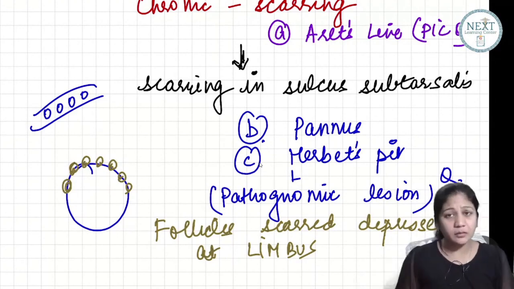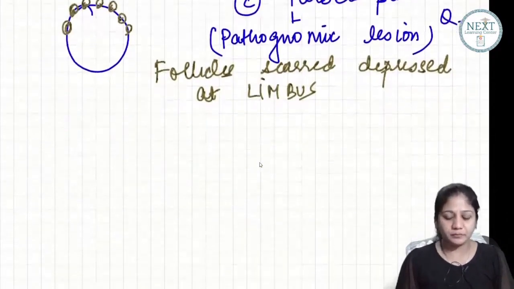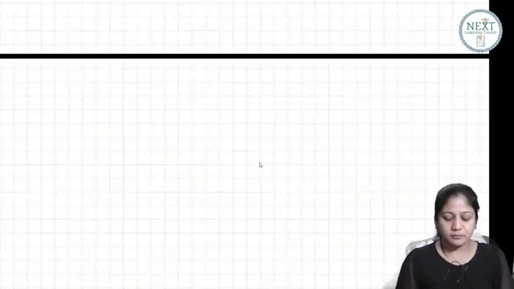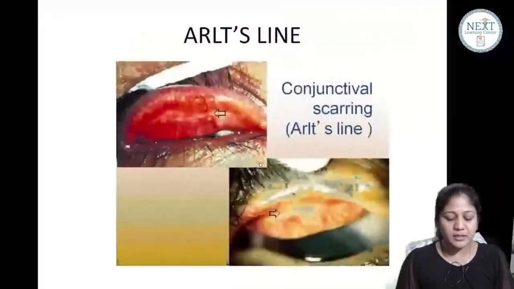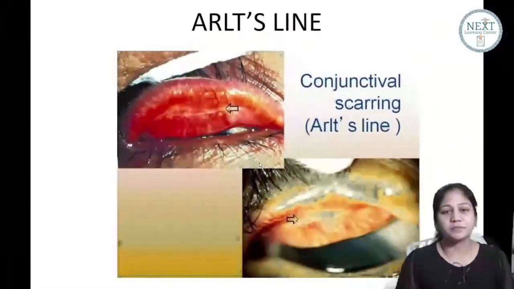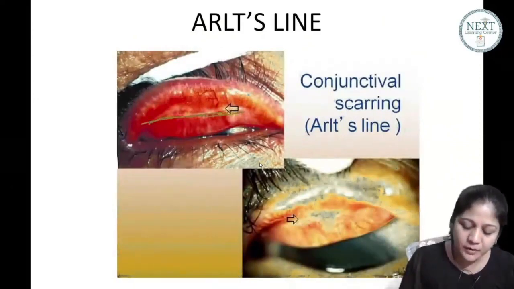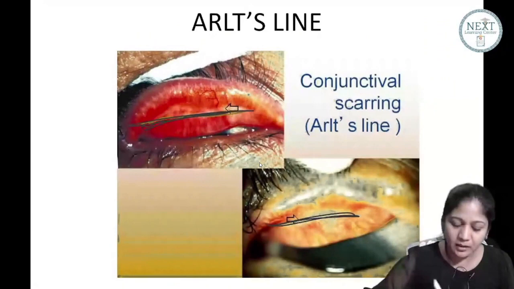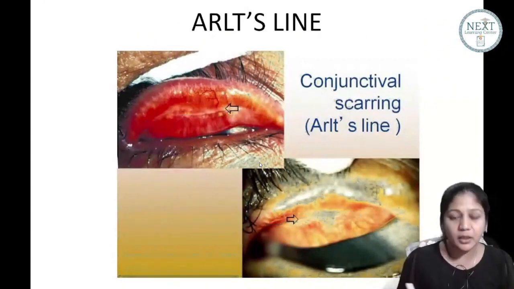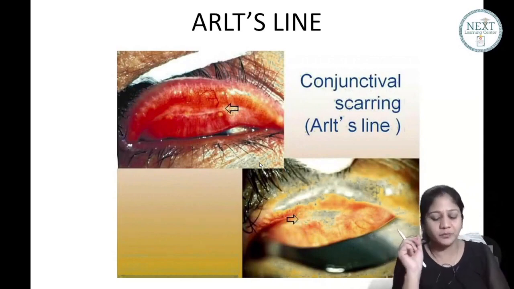So you have seen what are papillae and what are follicles. Now let us see what is the arch line. देखिए इधर सभी लोग. This is an important expected picture question. Please see. This is your arch line. Can you appreciate on the upper palpebral conjunctiva we have a line of scarring? This is your sulcus subtarsalis and here you see a deep groove, and this deep groove is your scarred area. This is your arch line. A picture question. ठीक है?